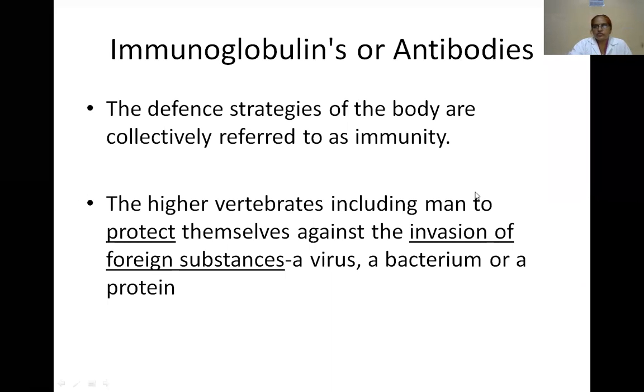What is the function of these immunoglobulins, or antibodies, or gamma globulins? The main function is to engulf the invasion of foreign substances released from a virus, bacteria or a protein. That means the higher vertebrates, including man, protect themselves against the invasion of foreign substances.